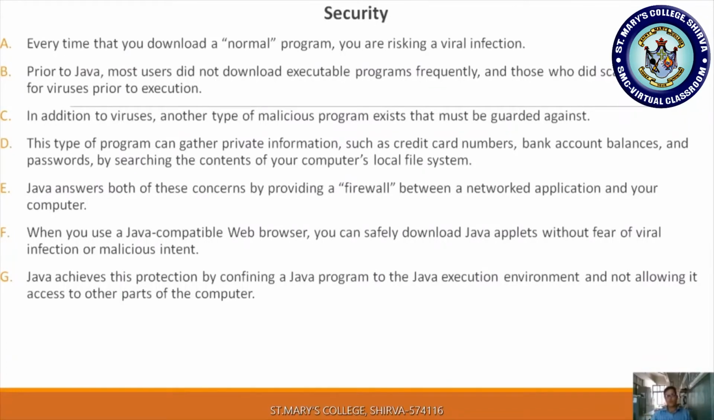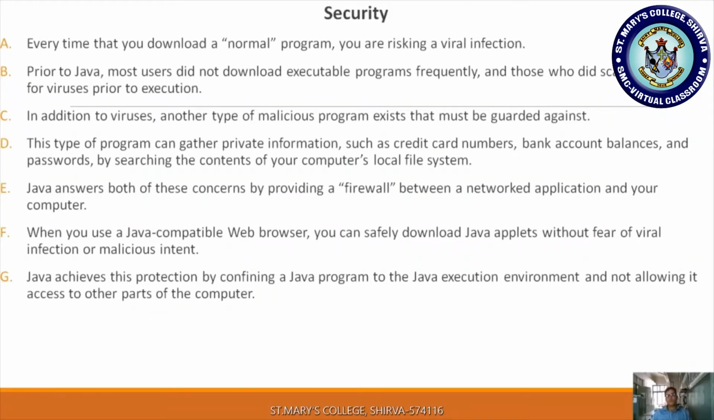A firewall is a program placed between the network application and your computer. We are placing the firewall as a strong security guard. It won't allow viruses as well as malicious programs. When you use a Java compatible web browser, you can safely download Java applets without fear of a viral infection or malicious intent. So if you are using Java web browsers, there is no need to worry about any kind of viral or malicious intent, because you are using your Java browsers.